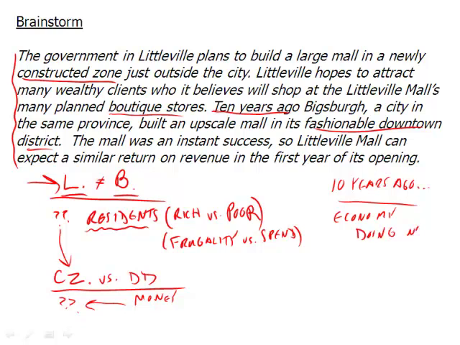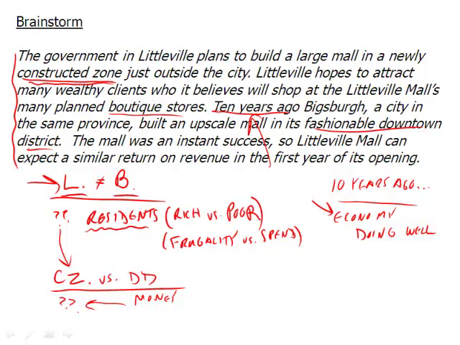So these could be very similar cities. We could have a very nice constructed zone here. This could be a great place. Everyone wants to shop with new fountains and everything. But if the economy is doing poorly, then wait a second, that argument falls apart. So this is another important thing, of course, the 10 years ago.